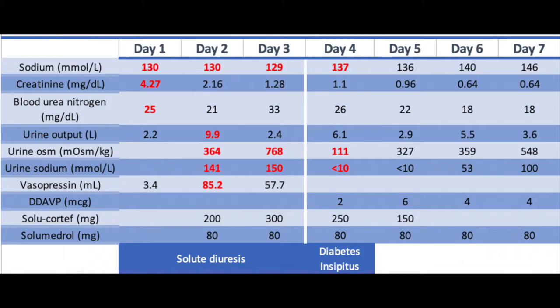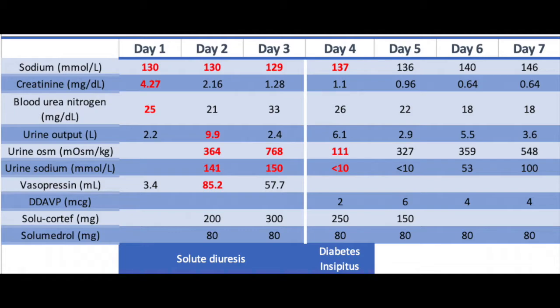On day 2, his 24-hour urine output was 9.9 liters. This was managed with isotonic fluid replacement. His serum sodium was still 130, urine sodium 141, and urine osmolality 364. Vasopressin was increased and subsequently urine output decreased. Stress steroids were initiated. On day 3, his urine osmolality increased further to 768, and his urine sodium was 150.